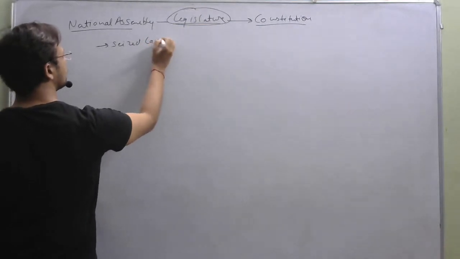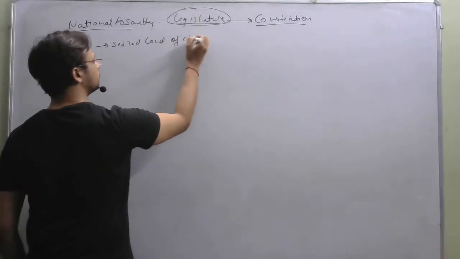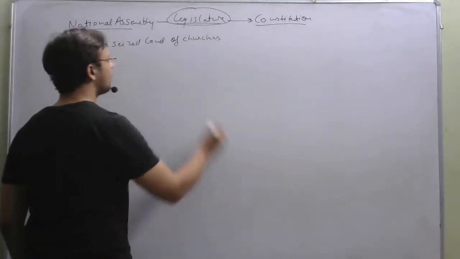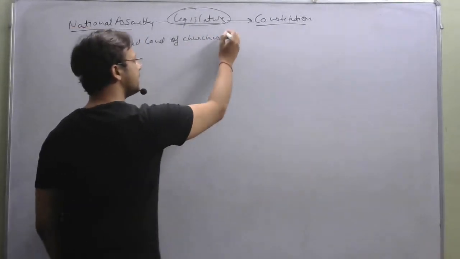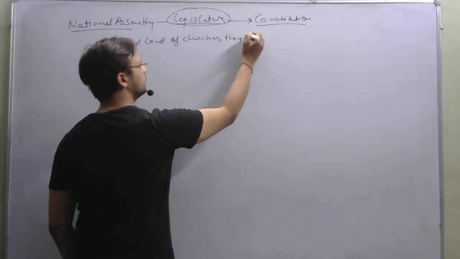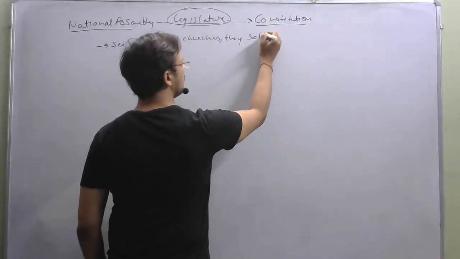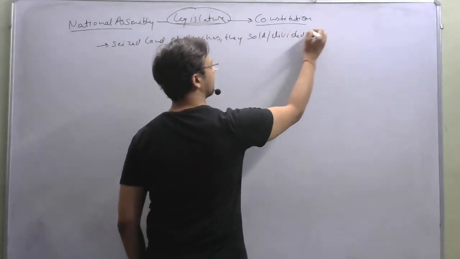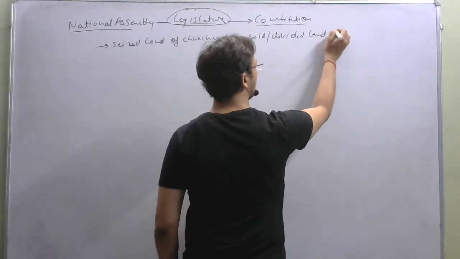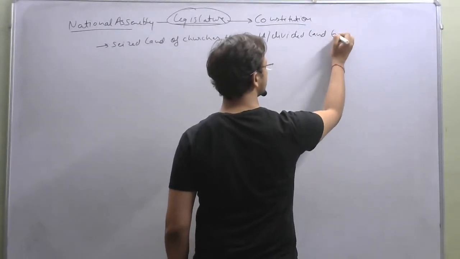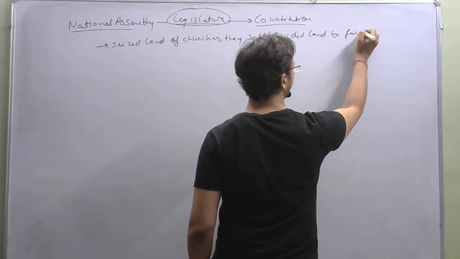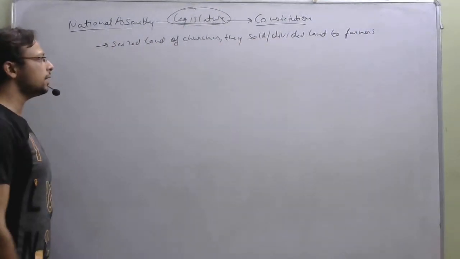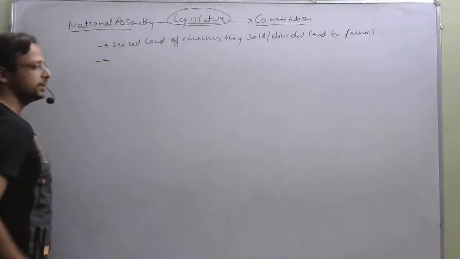After seizing the land of the church, they divided the land among peasants and farmers. They sold or divided the land to peasants or farmers.